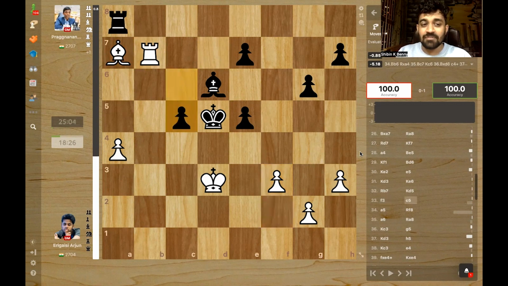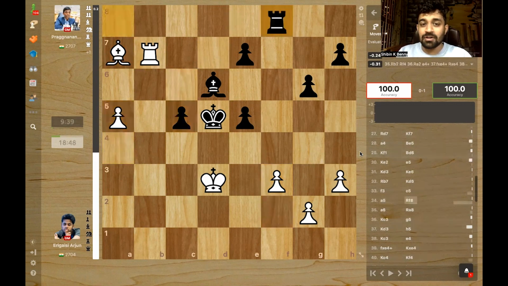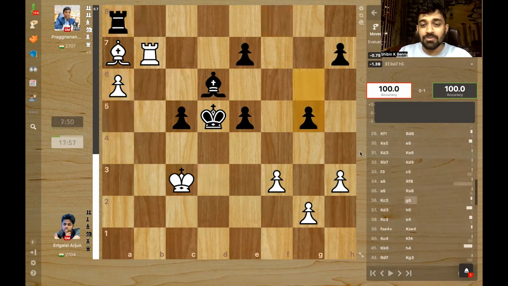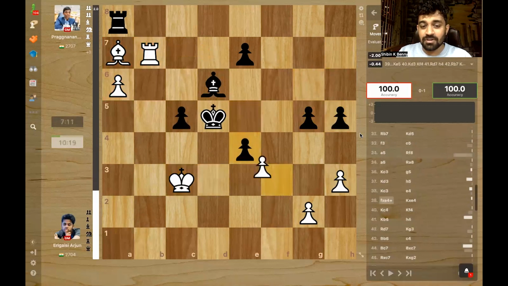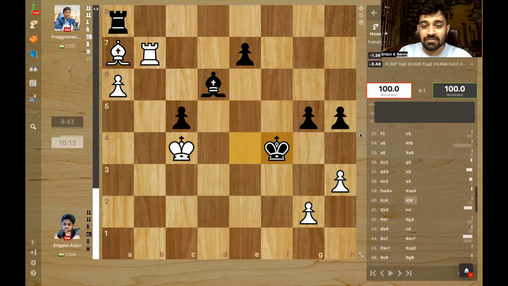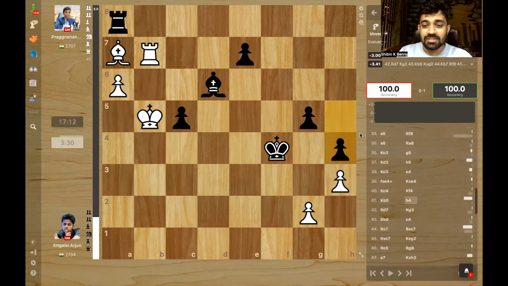And now c5. And the a pawn kept going forward. Pragg played a rook f8 move, but okay, he went back. And now, with the extra pawn, he's able to win because this is completely stuck. Except for this move, there's nothing else to do. So, king d3, but h5, king c3, and now e4. Takes, and the black king is active. King b5, but just h4.